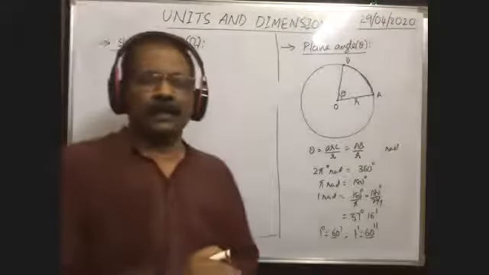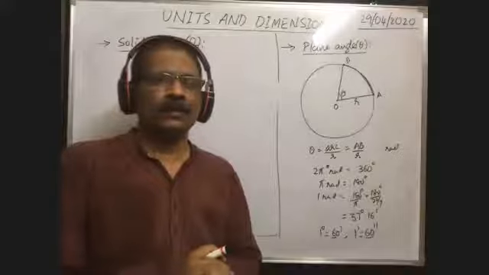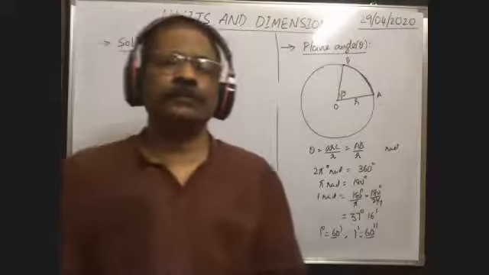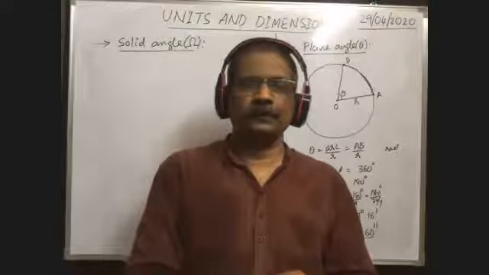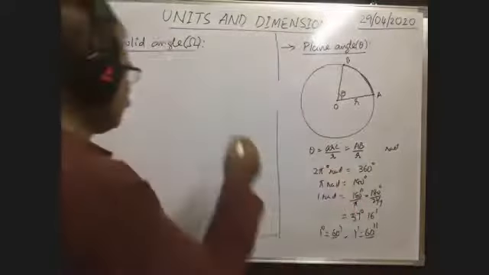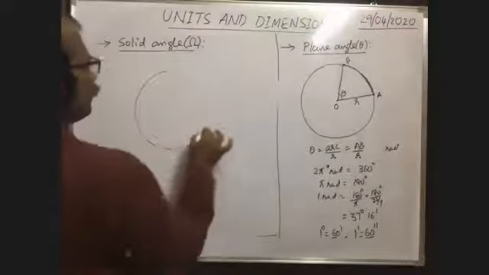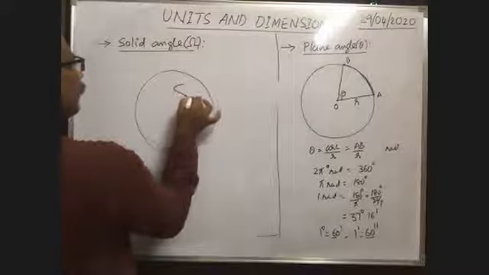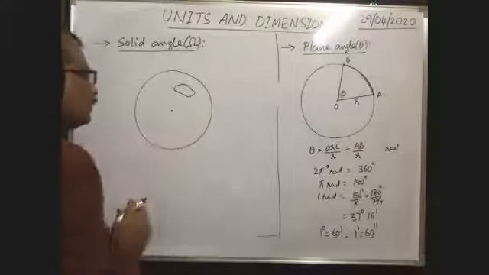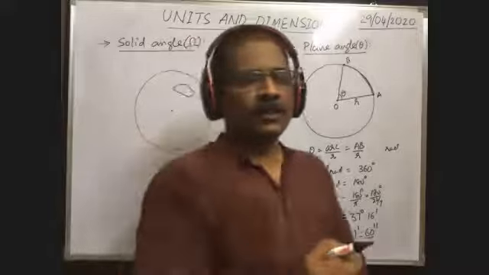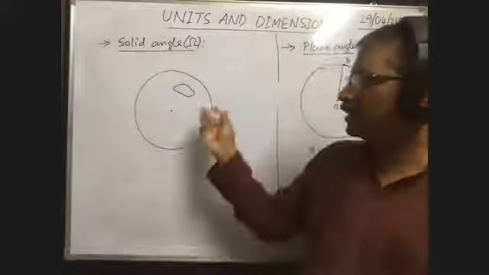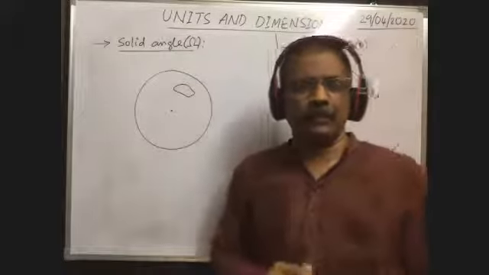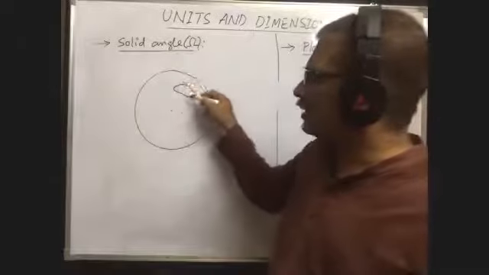So what is the solid angle? First we have to know what the solid angle is. Imagine a cricket ball. Consider a small area on the surface of the cricket ball, with the center of the sphere inside. On the surface of the sphere, imagine a small area, some finite area, having some boundaries.